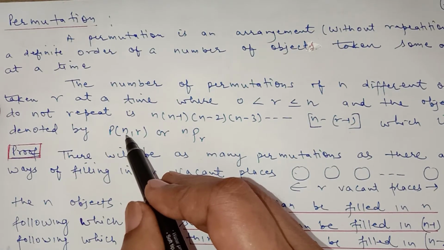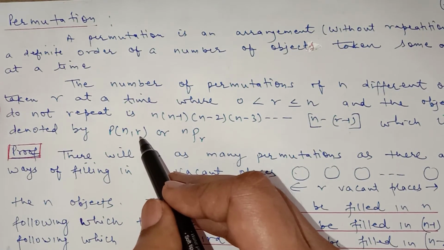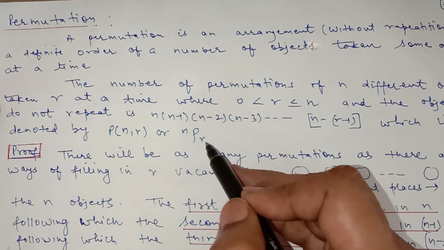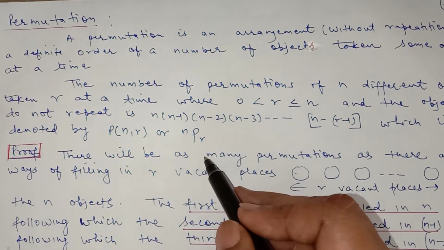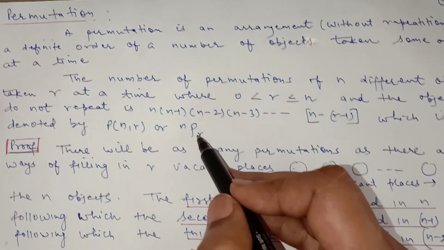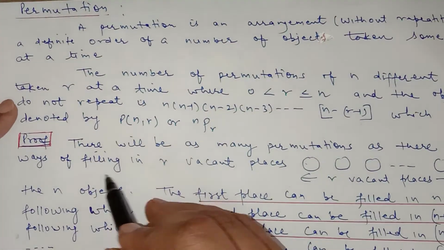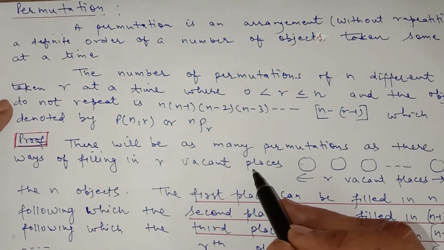We have n objects, out of them r is to be arranged without repetition. We can write it like this, or as nPr, n permutation r. Now how can you prove the formula for this? There will be as many permutations as there are ways of filling r vacant places.